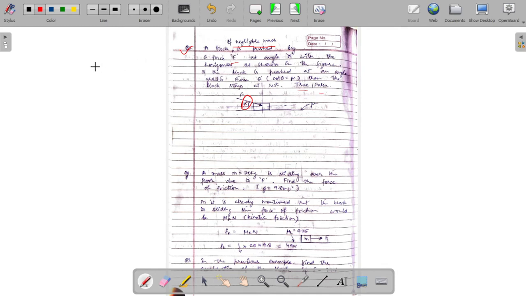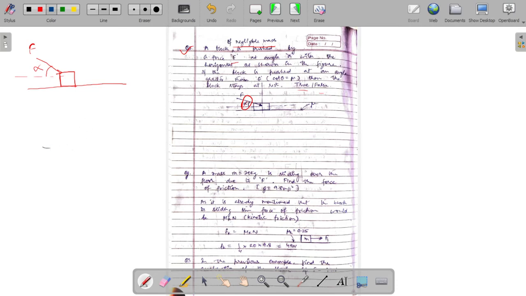So let us draw the figure. You have a block, and the block is kept on a surface, and some force F is acting on the block at some angle alpha. If we draw the gravitational force acting on the block, that would be 0, since the block is of negligible mass.